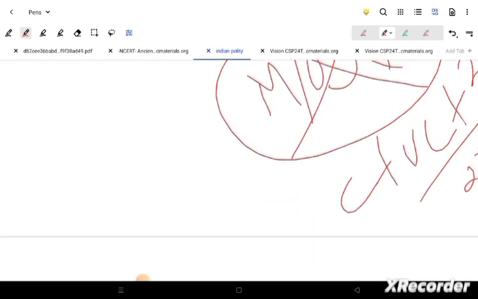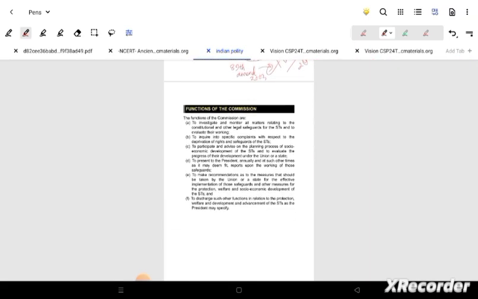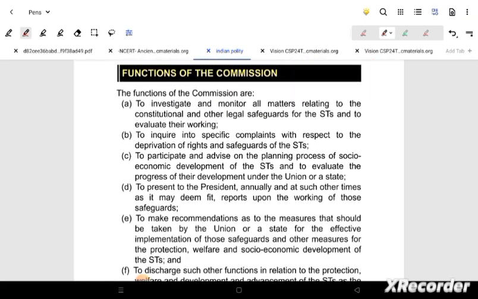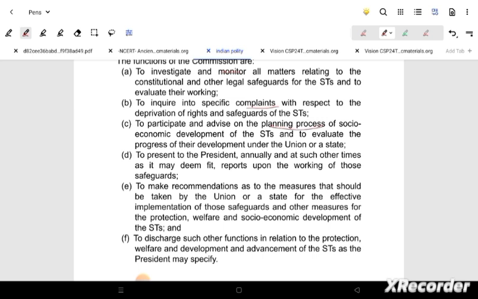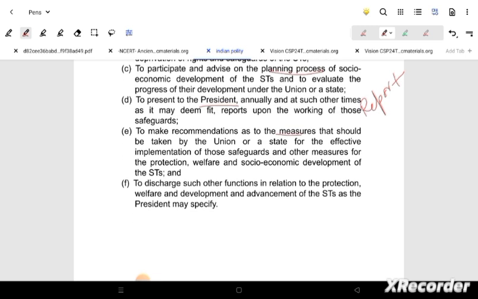Okay, so functions of the commission. The functions are almost similar. Oh yeah, I forgot to write that 89th amendment. The 89th Amendment of 2003 is what is being indicated here. Now the functions are almost similar. What is that? You will see that there is investigation, monitoring, and if anything is wrong to the STs, then complaining, planning, procedures, whatever plans are needed for the tribes to improve, then presenting a report to the president, which will be given back to parliament. Okay, it's almost similar here.